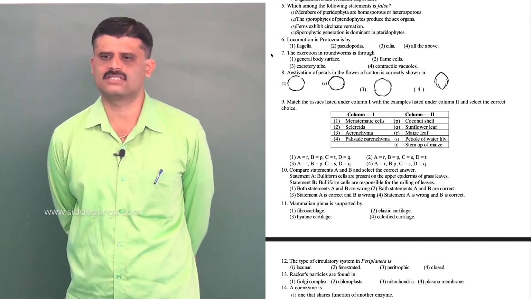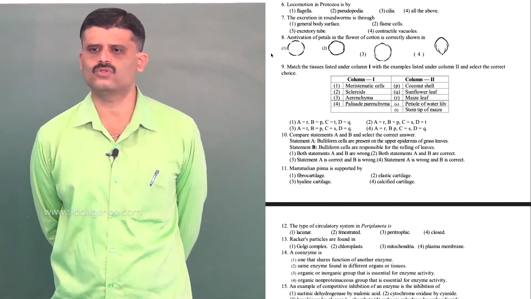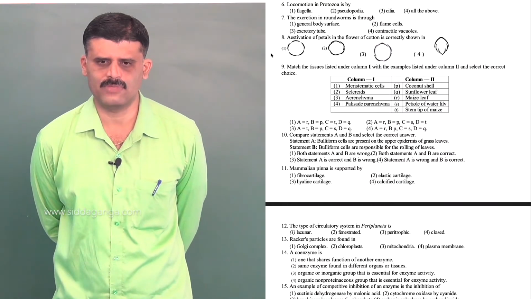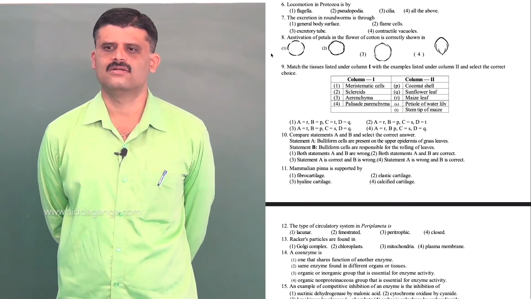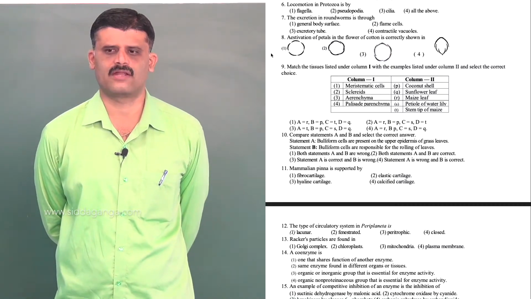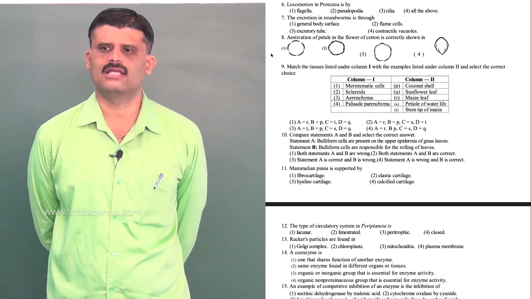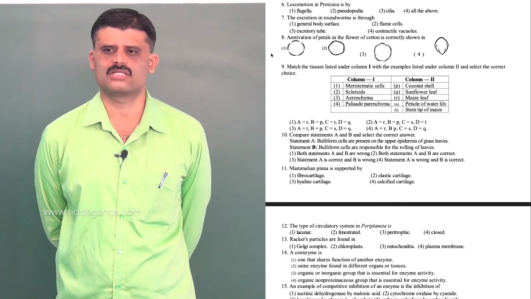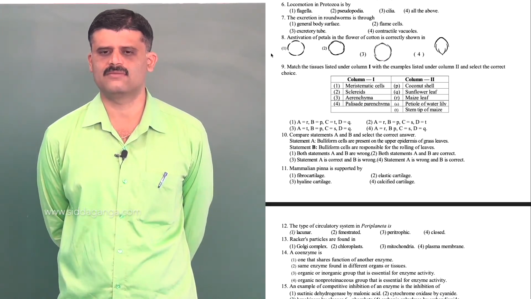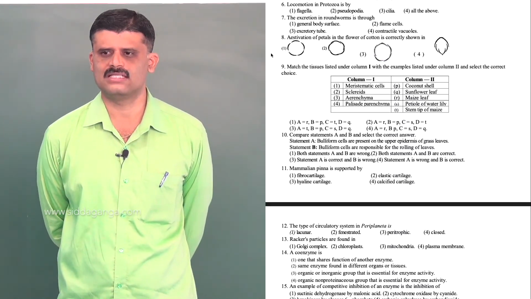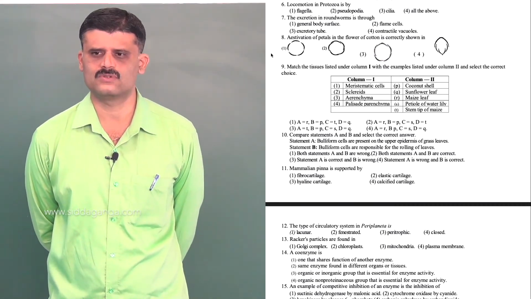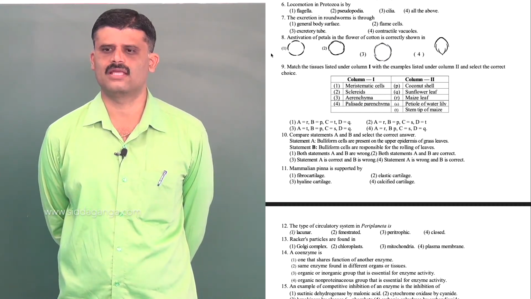Next, question number 6. Locomotion in protozoa: protozoans are of different types based on the locomotor structure. Flagellated protozoa, for example Trypanosoma. Then Amoeba, which has the locomotor structure pseudopodia. Ciliated protozoa, that is Paramecium, where the locomotor structure is cilia. So all the above are the locomotor structures of protozoa. Next, question number 8.